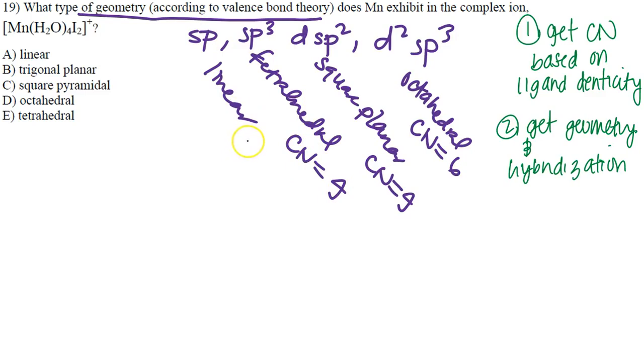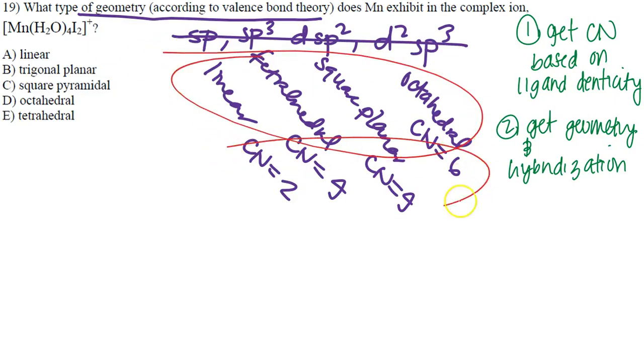And then we have sp, which is linear, with the coordination number of 2. And we always said that when it comes to tetrahedral and square planar, the geometry will be given to you so that you can distinguish between the two of these when it comes to hybrid orbitals, okay? But this question is talking about geometry. We don't care about hybrid orbitals. We only care about geometry, and that's going to be based on the coordination numbers.